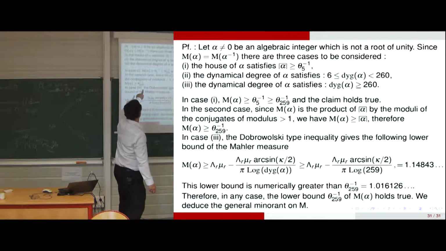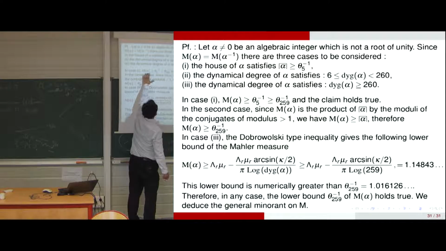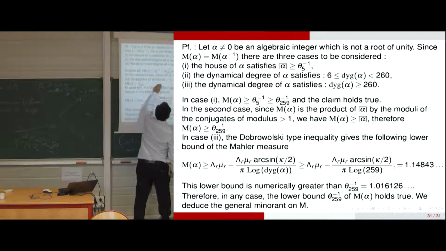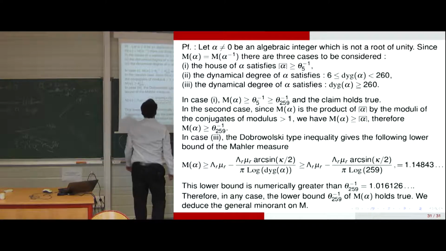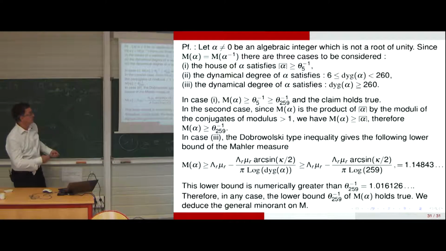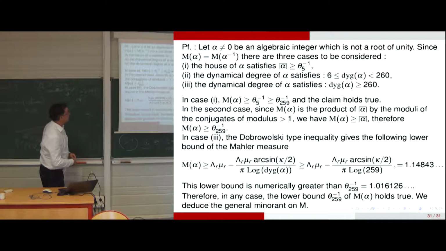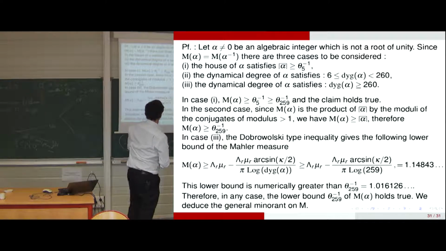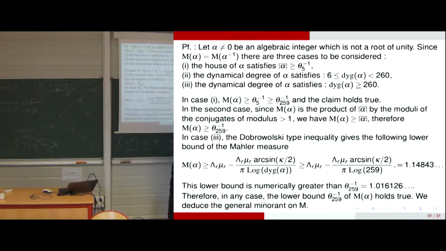In the first case, R is the Mahler measure, so imagine beta is alpha. That's the general case. It is greater than this one, so it's of course greater than the Perron number indexed by 259, because the sequence is decreasing to 1. In the second case, the Mahler measure is the product of all the absolute values of the conjugates.